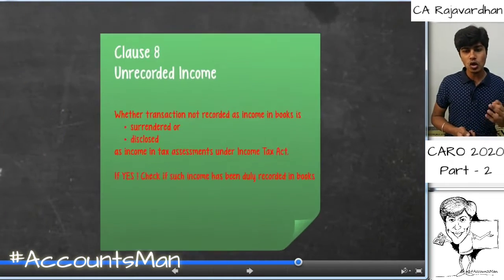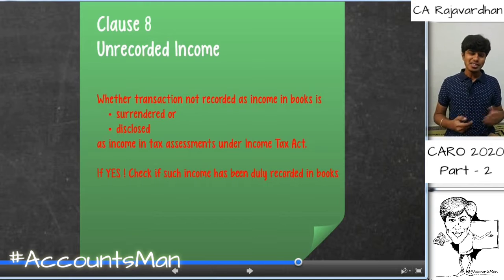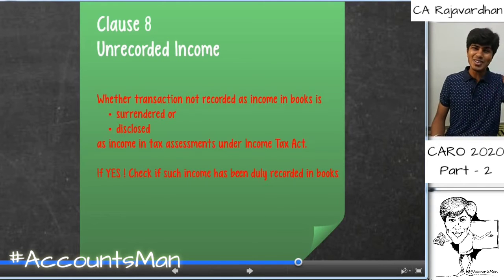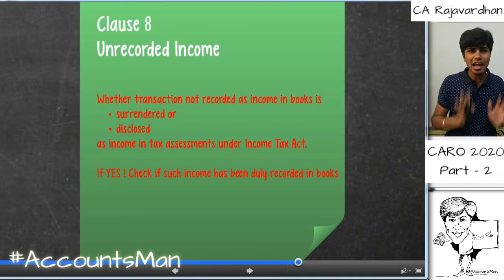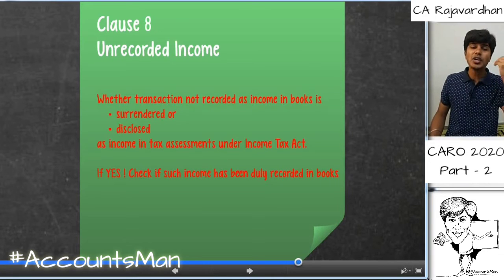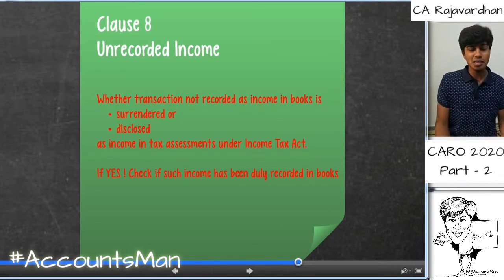Let us now quickly go to clause 8 which talks about unrecorded income. This is something which comes alongside our demonetization scheme again. This is in specific reference to the voluntary disclosure scheme that was made possible by the present government. Under the voluntary disclosure scheme, it was told that if you have any income which has not come under the tax bracket, basically black money or money which is not recorded as income, please disclose it and then pay 30% of it as tax. All penalties were waived off, and around 50% of it would be paid to the government and you would be given a clean sheet and you would not be prosecuted or put behind bars, was what the scheme was about.